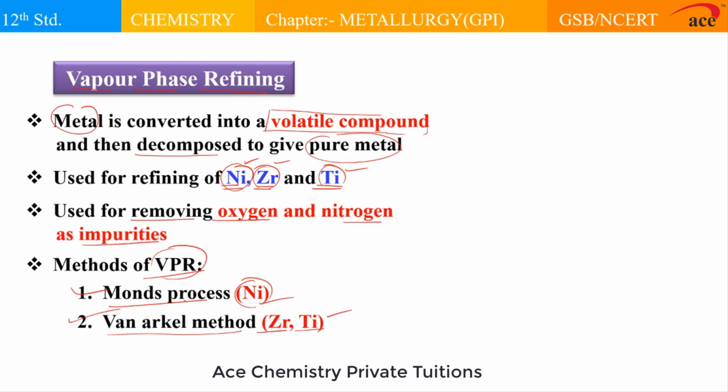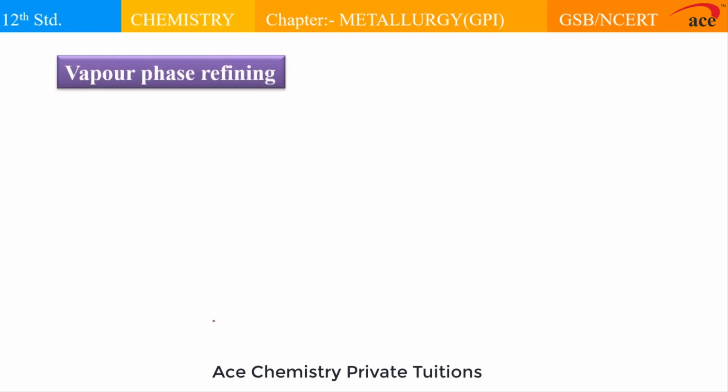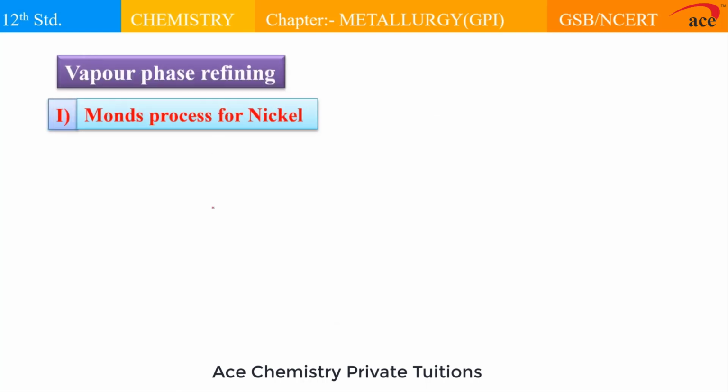So let us understand one by one. Mond's process, which is vapor phase refining for nickel. So what we do, we refine the metal over here, that is nickel. Let's say this nickel consists of impurities.